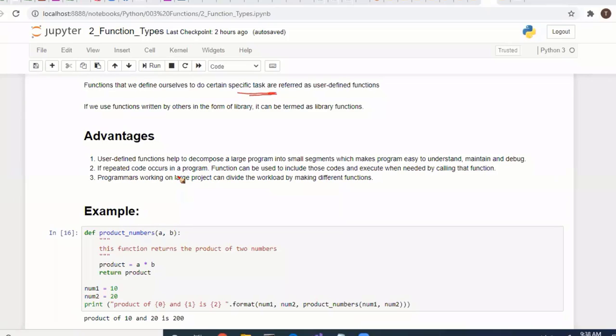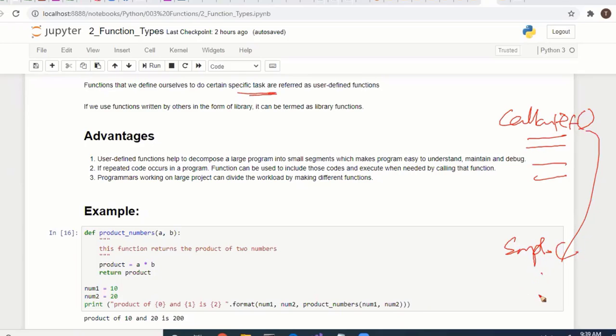So you can avoid duplication. Suppose you are calculating PF, provident fund. If you write a PF function, wherever you want for employees' salary related things, you can call this function. You don't need to write it again. That is the main advantage of a user defined function: wherever you want, you can call and execute that function.